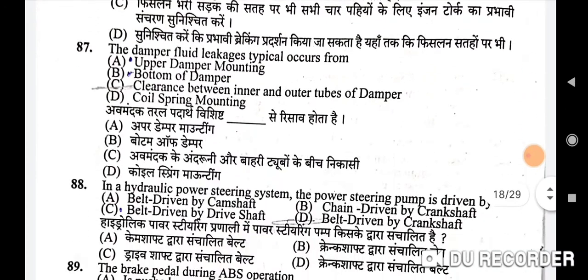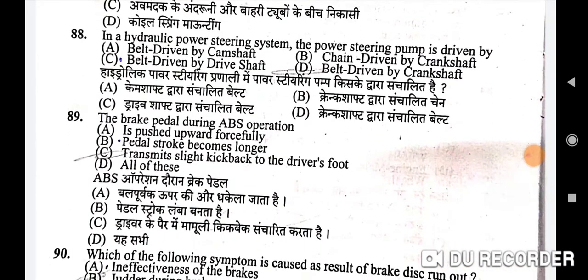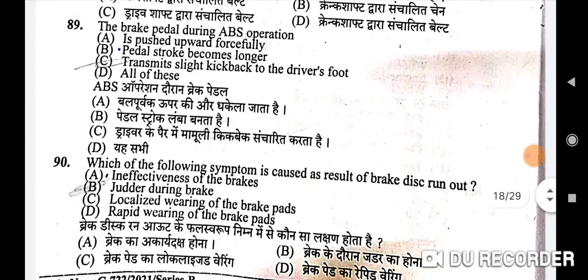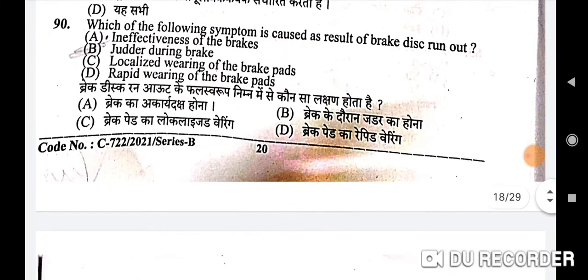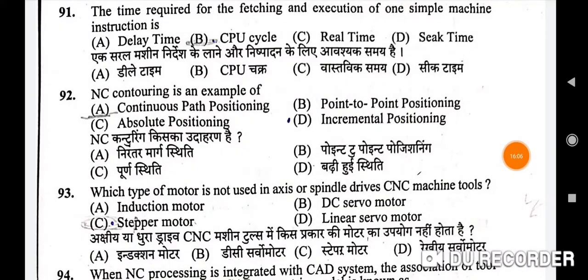Next question: the damper fluid leakage typically occurs from. Correct option is C, clearance between inner and outer tubes of damper. Next question: in a hydraulic power steering system, the power steering pump is driven by. Correct option is D, belt driven by crankshaft. Next question: the brake pedal during ABS operation. Correct option is C, transmits slight kickback to the driver's foot.